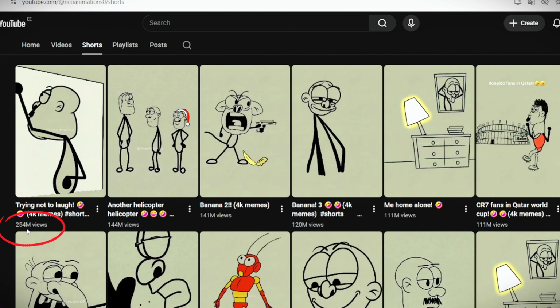I already prepared every prompt for you. You can download them completely free from my Telegram. Paste it into ChatGPT. Within seconds, it generates 10 viral Stickman video ideas. Choose your favorite idea. I'm going with this one. Next, copy the story generator prompt.